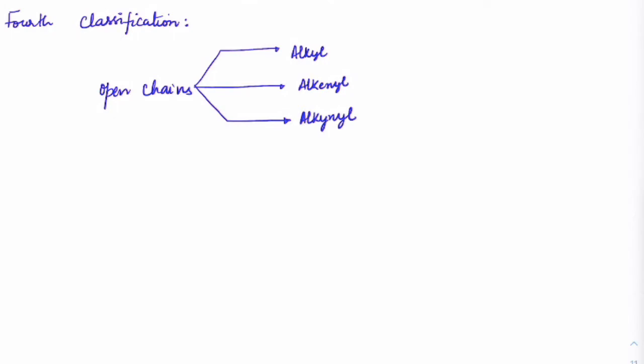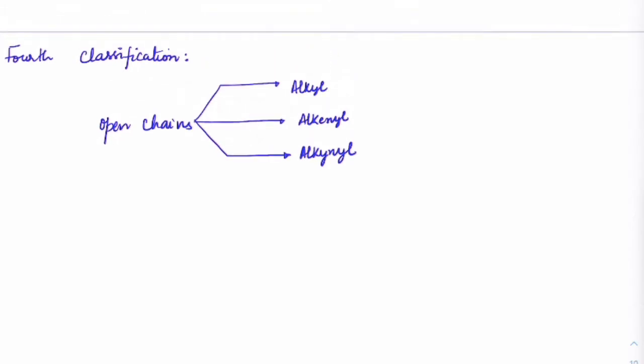Okay. The minute I use alkyl, it comes from the fact that when you have an alkane and you remove one hydrogen, it will become alkyl.